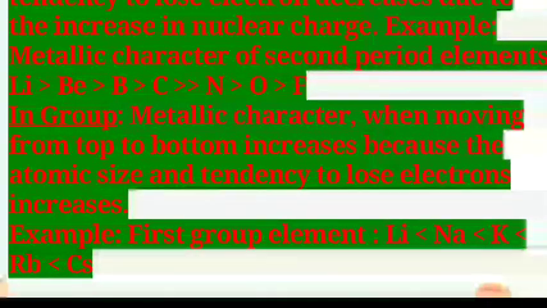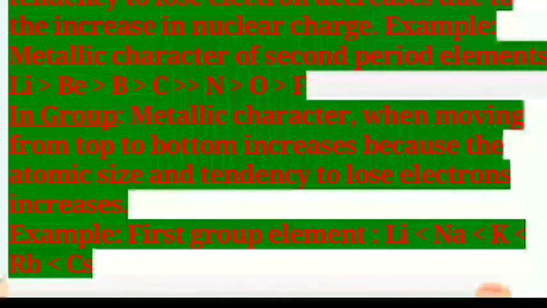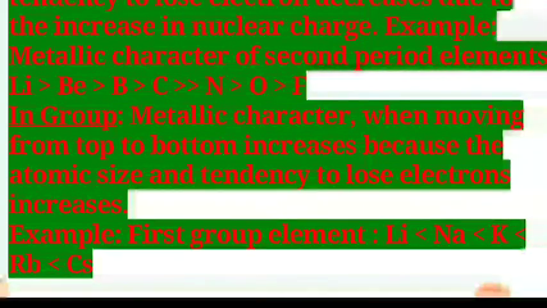When we go down from top to bottom, an additional shell is added. For the first period, the first horizontal line, there is only one shell. For a second period element, the atom has two shells. For the third horizontal line, the third period, there are three shells.